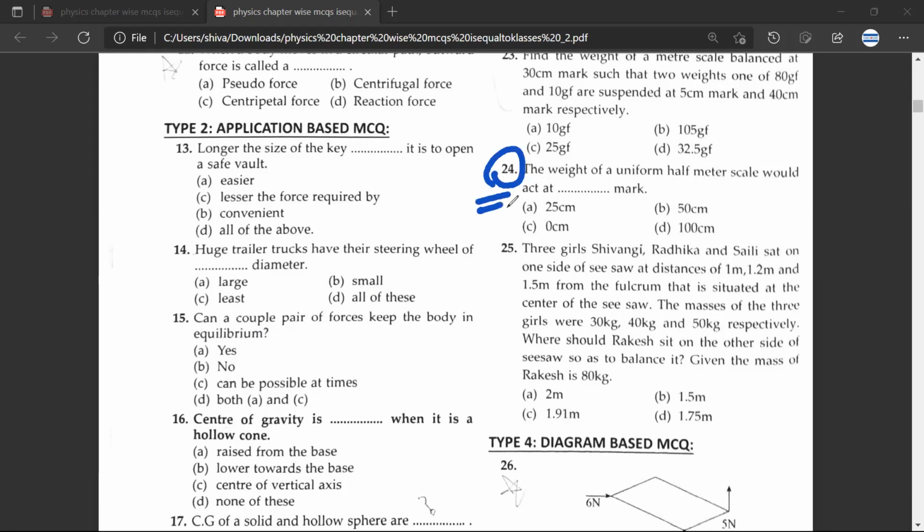Question number 24. So the weight of a uniform half-meter scale would act at dash marks. So it would be 25 centimeter. Shabash. We have done a numerical like this also. Just go through question number 25. I'll pause the video. Sure, sir.